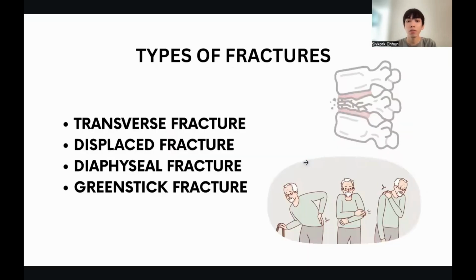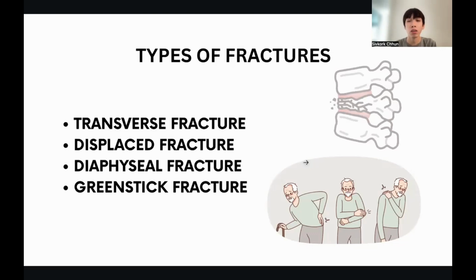And there are different types of fracture. There are four types, including transverse fracture, displaced fracture, diaphyseal fracture, if I pronounce it correctly, and greenstick fracture. A transverse fracture is a break where the bone is snapped straight across, perpendicular to its long axis, usually caused by high-force direct trauma, commonly affecting long bones like the femur, tibia, or radius. These injuries often require immobilization with a cast or surgery to align the bone, with recovery taking a few months. It's one of the severe types of fracture.